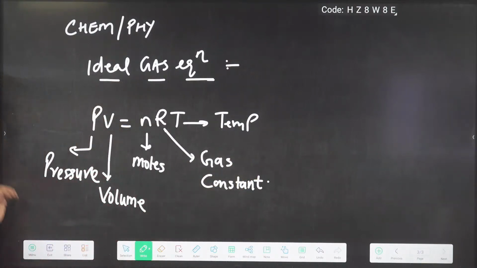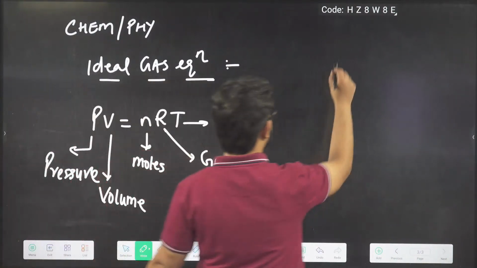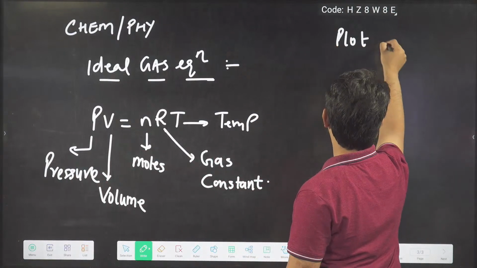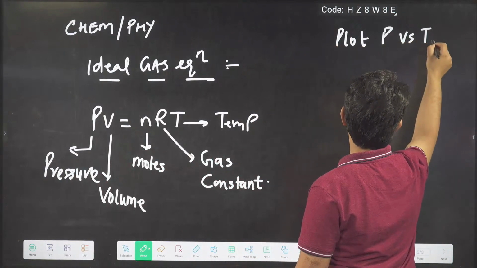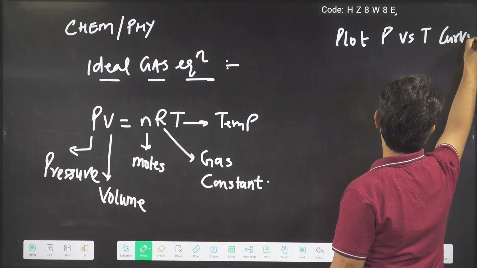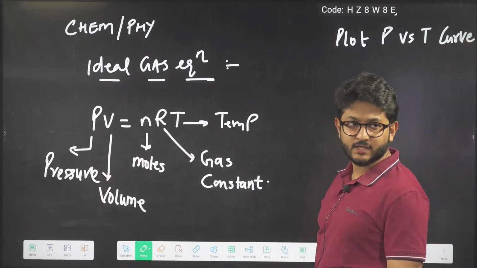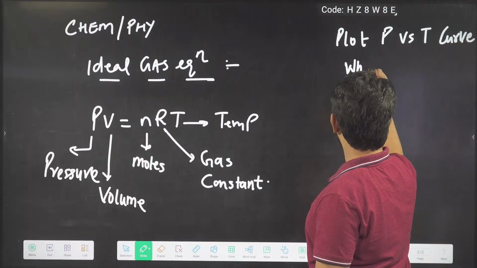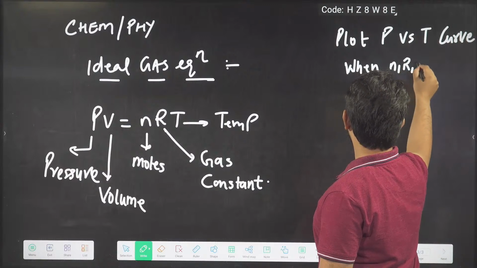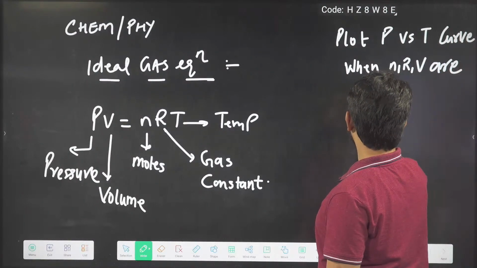So we are given that plot: the P versus temperature curve, when n, R, and V are constants.